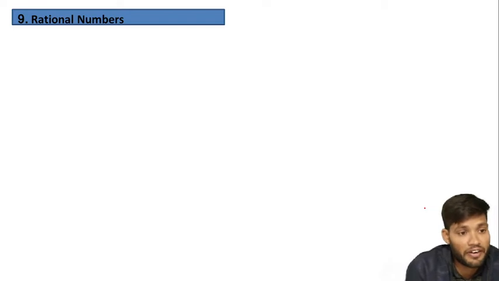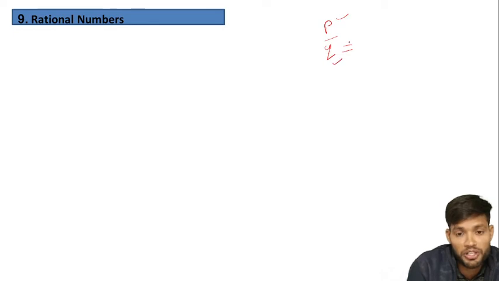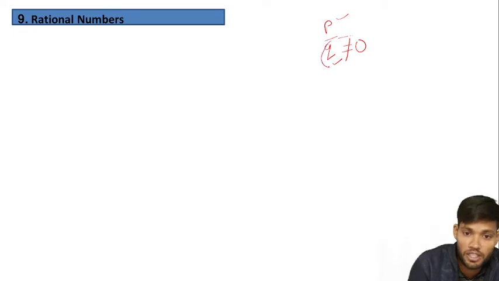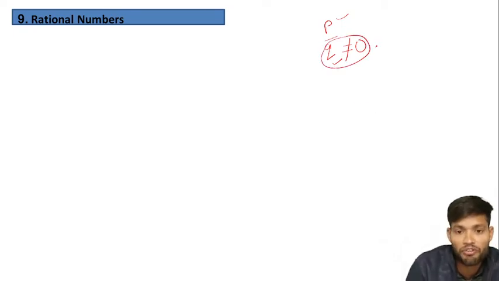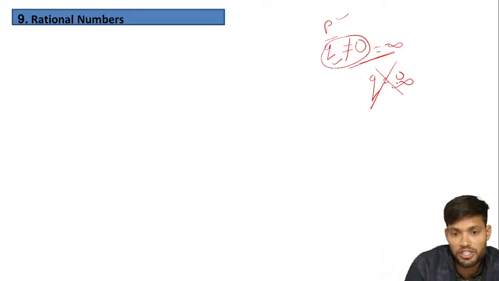Next one is rational number. What is a rational number? A number that can be written in the form p by q, where p is the numerator and q is the denominator, and the denominator does not equal 0, is known as a rational number. If the denominator is equal to 0, then it gives the result infinity, so this is not a rational number.